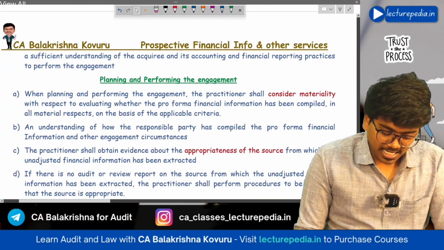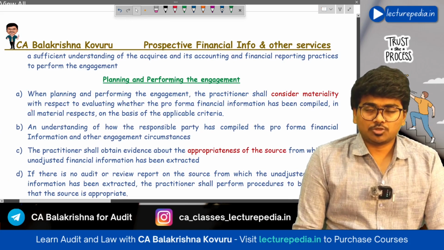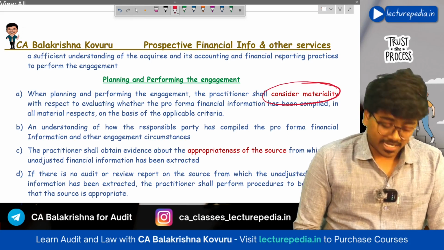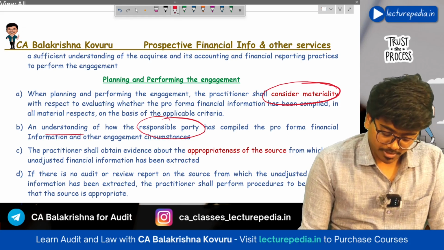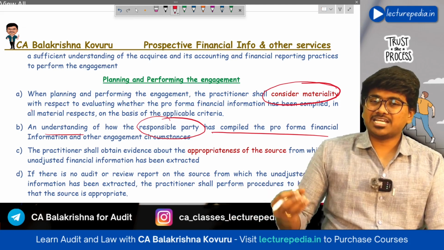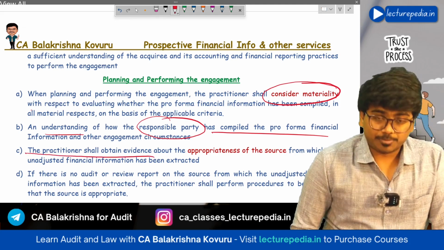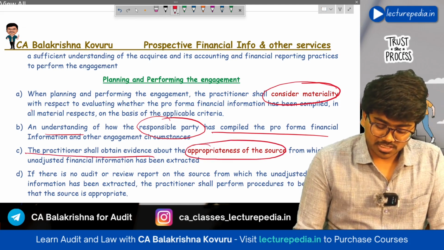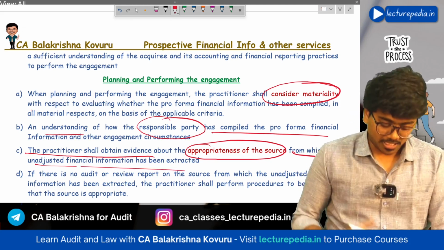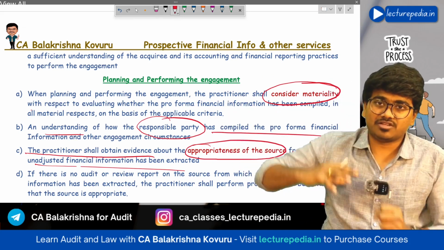Next, planning and performing the engagement. While planning and performing the engagement to provide assurance on pro forma financial information, first of all, you have to calculate materiality, and you should understand how the responsible party has compiled the pro forma financial information. That means how management has prepared it. Next, the practitioner shall obtain evidence about the appropriateness of the source from which unadjusted financial information has been extracted.